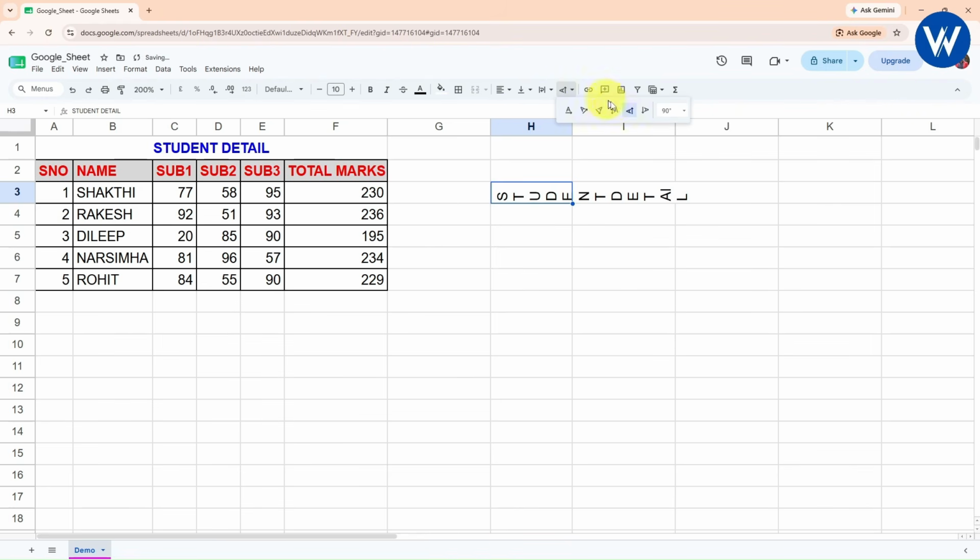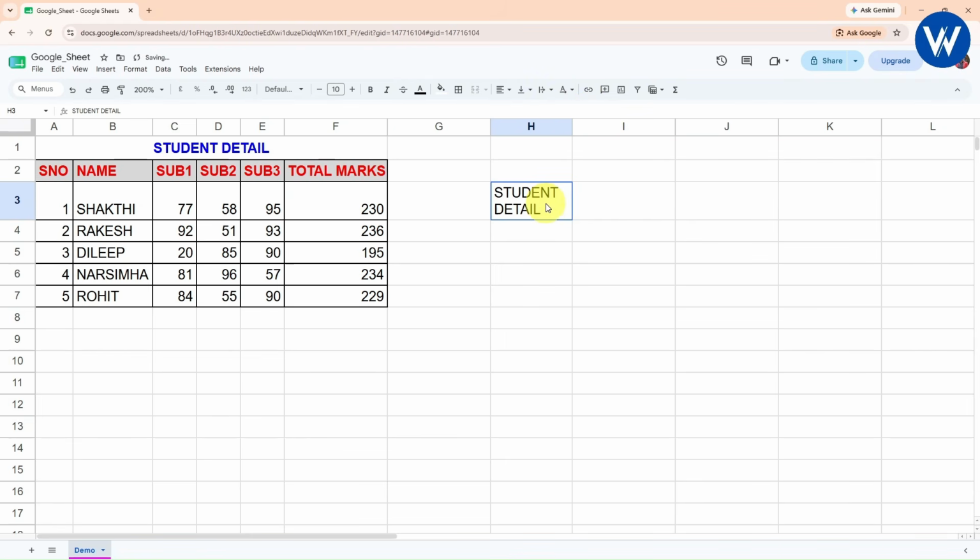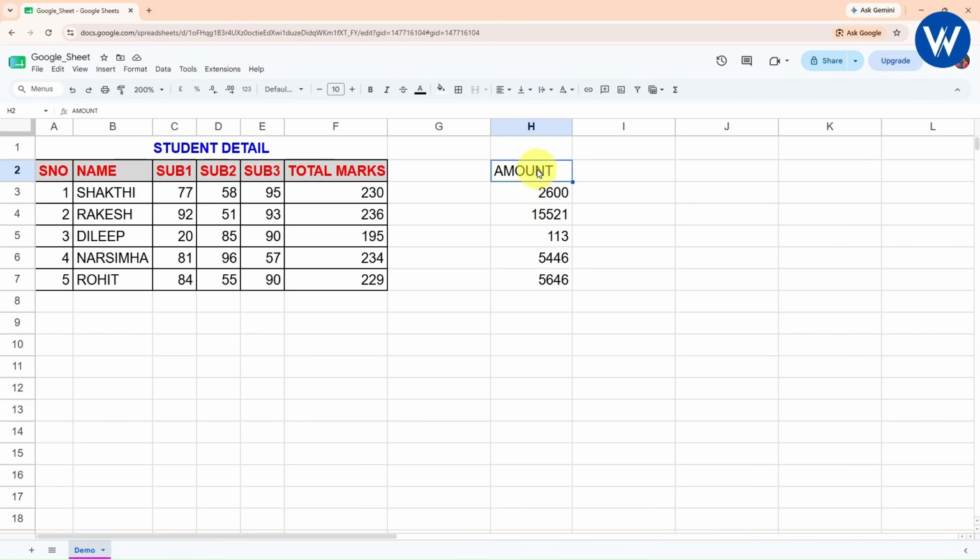If you want to rotate in this way, perfect. If you want 90 degrees or a different degree, you can choose according to your convenience. So what I'm going to do is simply take it as none. Now I will simply delete this. Now let's see how we can give the number formatting.